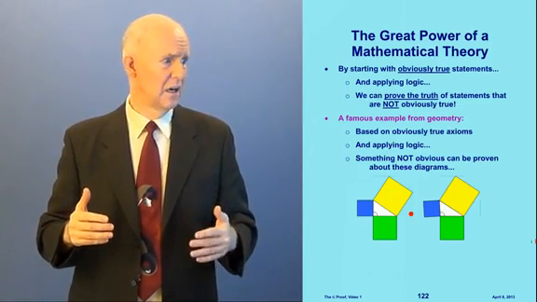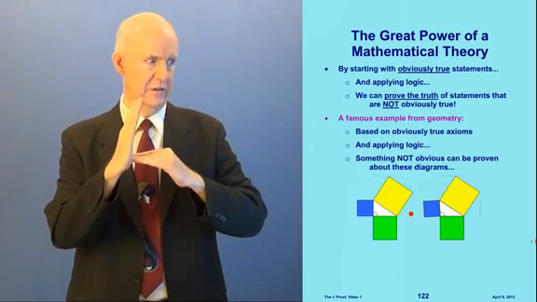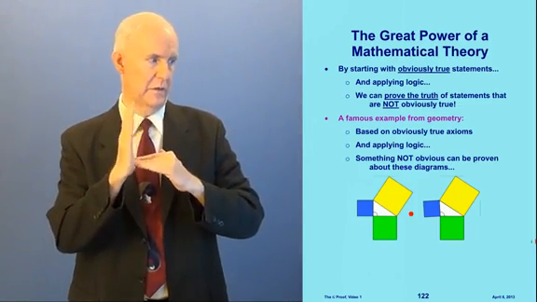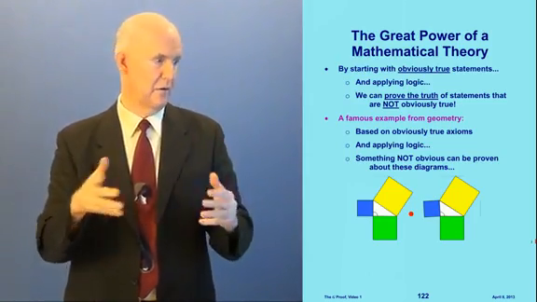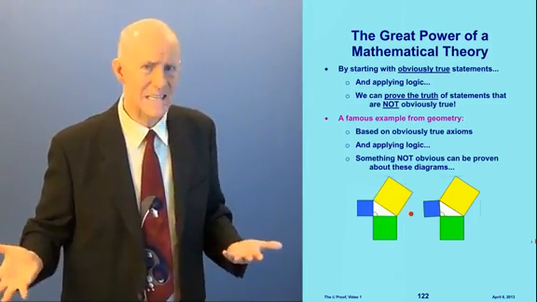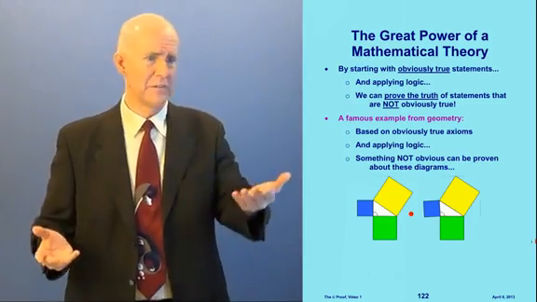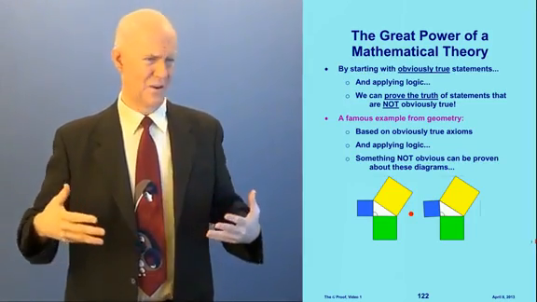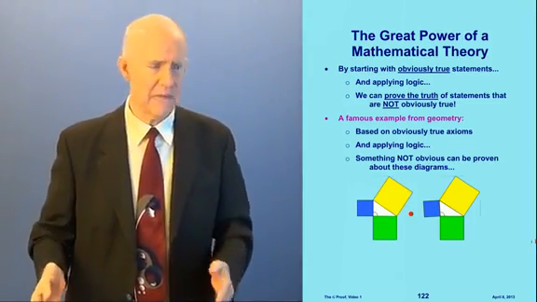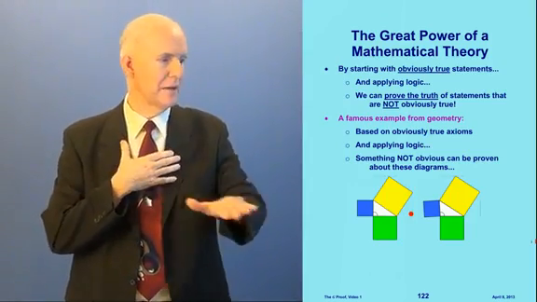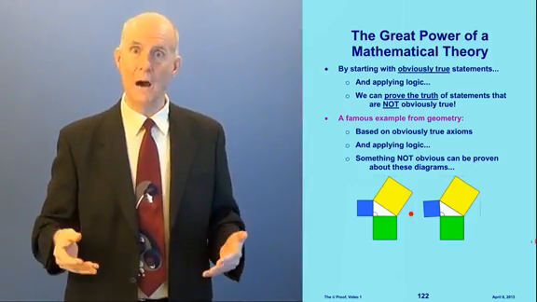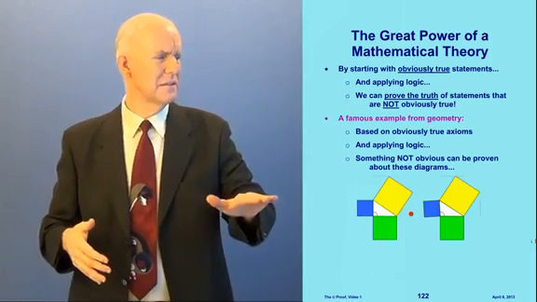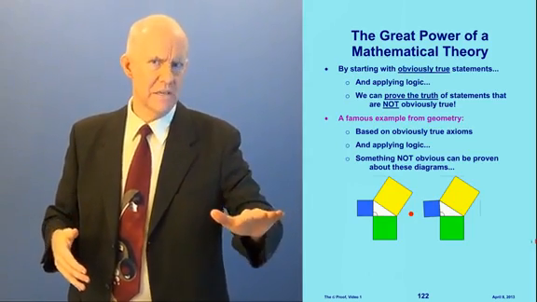Huh? Is that obvious? Can you see that by just adjusting that angle a little bit, it's going to determine whether or not the areas add up? It's like, what? First time I saw this in the 7th grade, I was like, what? I don't believe that. I have a degree in mathematics and I still look at it and it's like, wow, that's amazing, because it's not obvious.